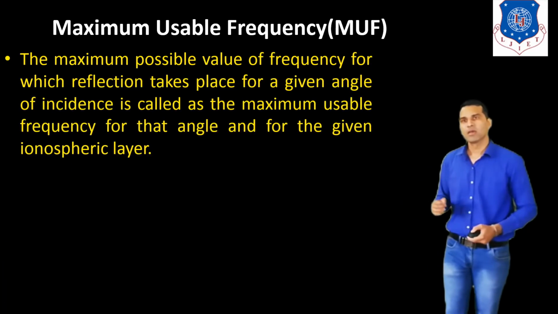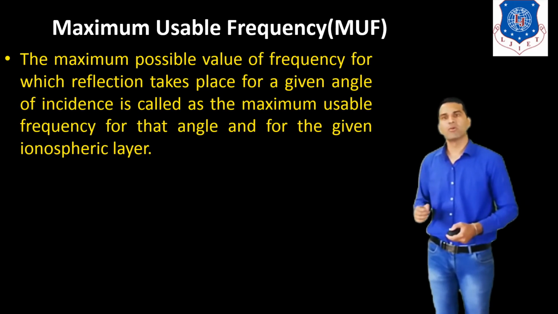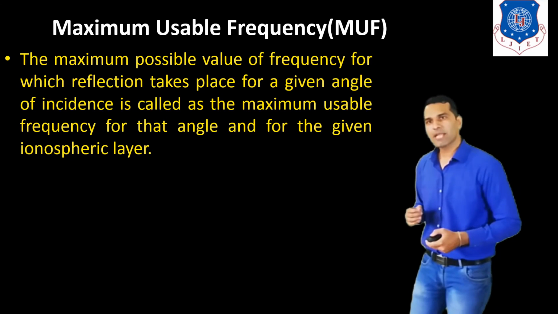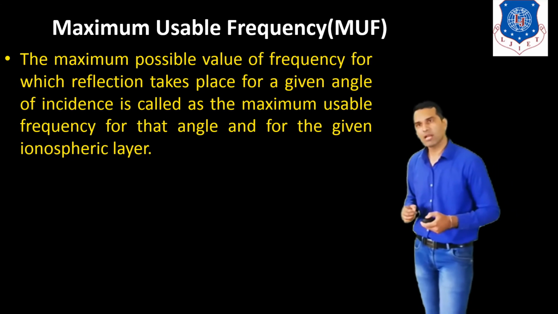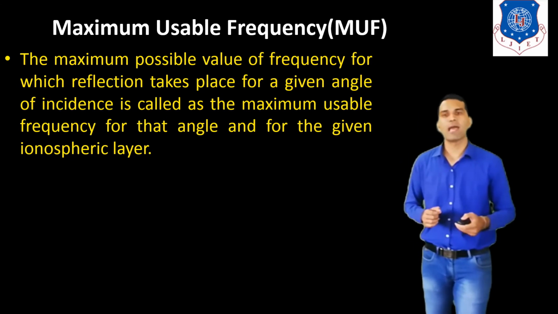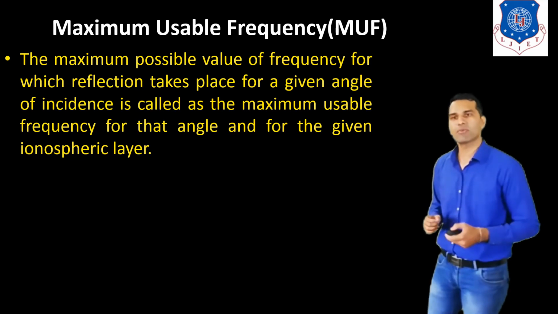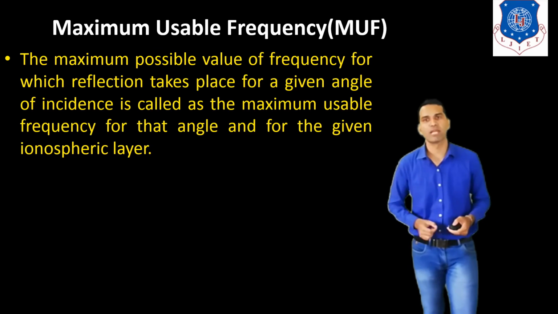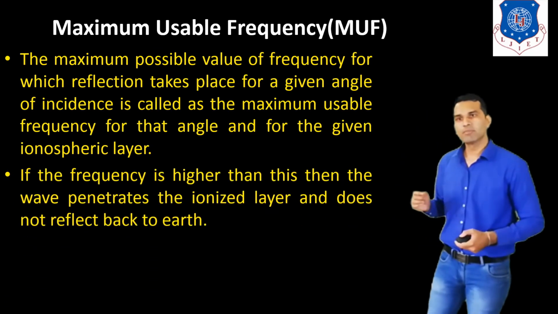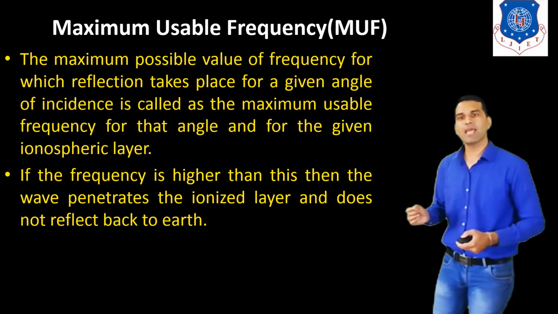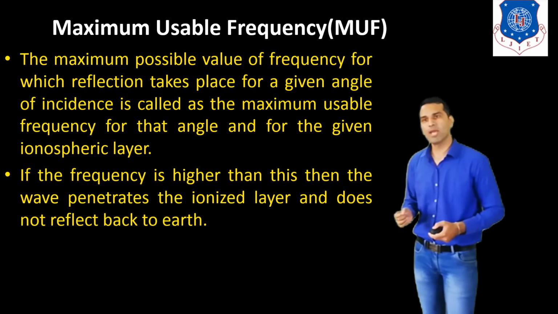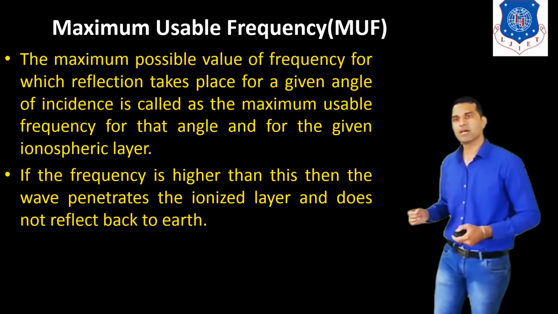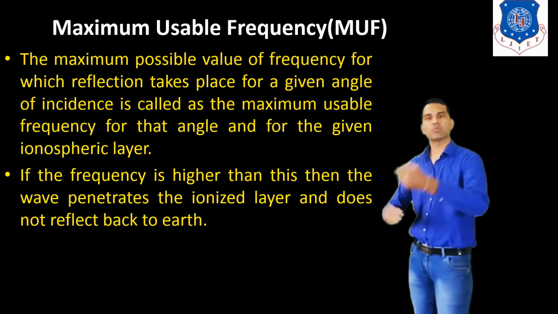Now the maximum possible value of frequency for which reflection takes place for a given angle of incidence is called the maximum usable frequency for that angle and for the given ionospheric layer. If the frequency is higher than this, then the wave penetrates the ionized layer and does not reflect back to the earth.